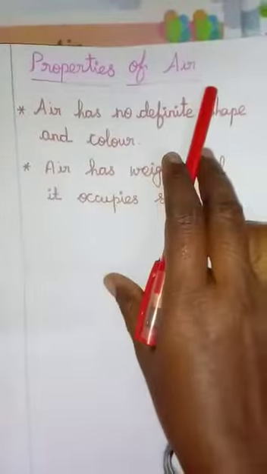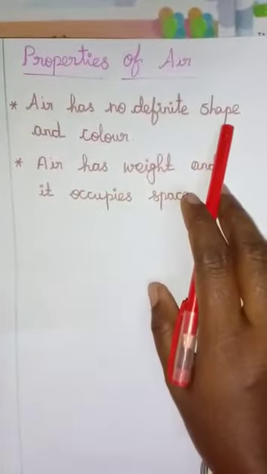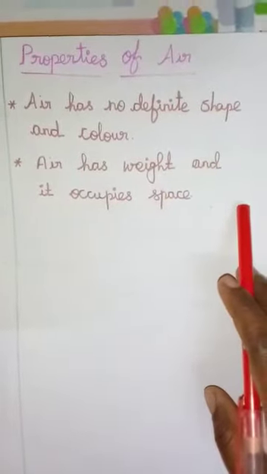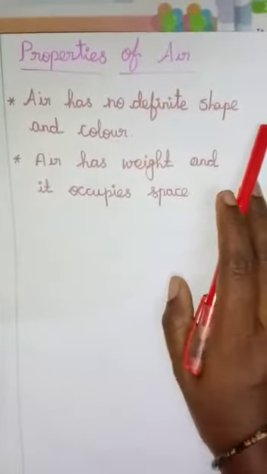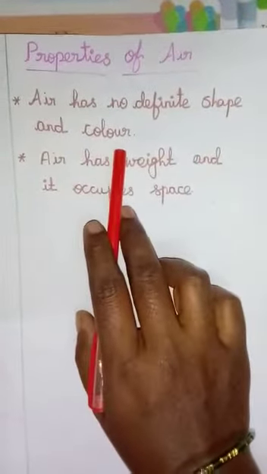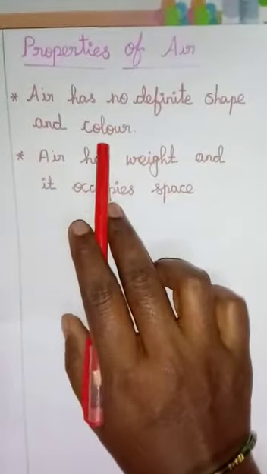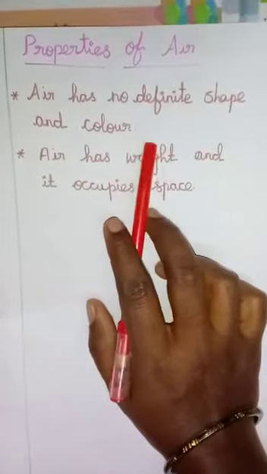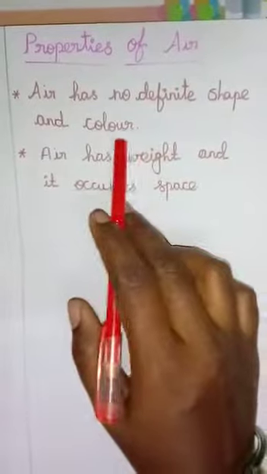Properties of air. Air has no definite shape. Does air have a shape, children? No. So, air has no definite shape and color. Air is colorless. Does it have any color, red, blue, green, any color? No. So, air has no color, it is colorless.